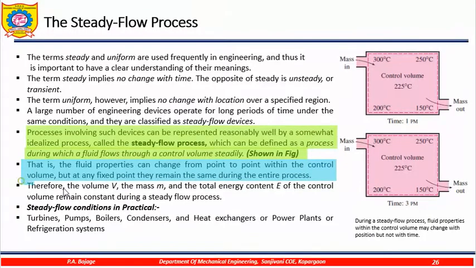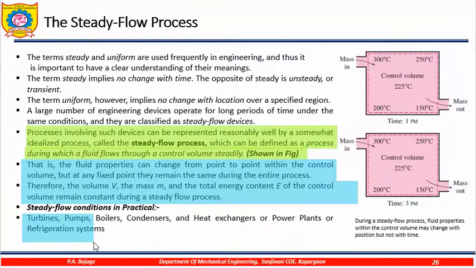Therefore, the volume V and mass m, the total energy content E of the control volume remains constant during a steady flow process. And what are the practical examples? The practical examples are turbines, pumps, boilers, condensers, heat exchangers, power plants and refrigeration systems.